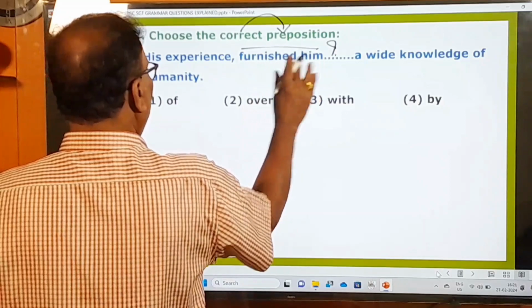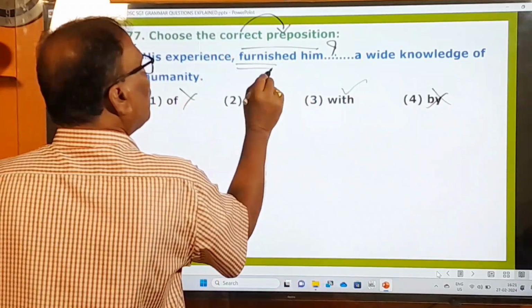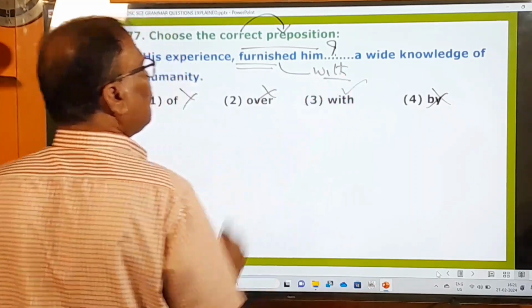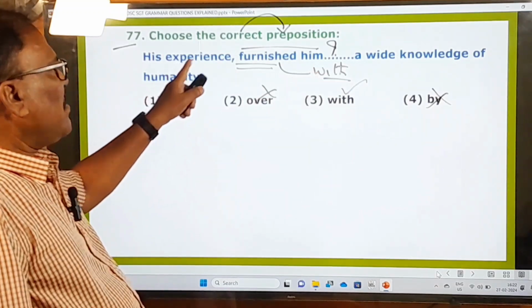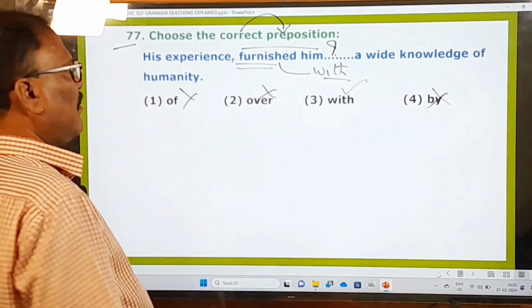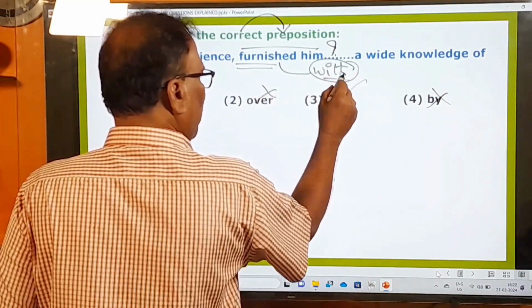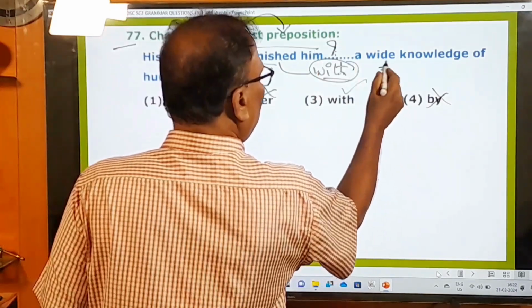Of, no. Over, no. With, okay. By. So the word furnished is always followed by the preposition with. His experience furnished him with. So furnished is a word which is always followed by the preposition with. Therefore, in this blank, with must be used. Only with is correct, and this is the right one.